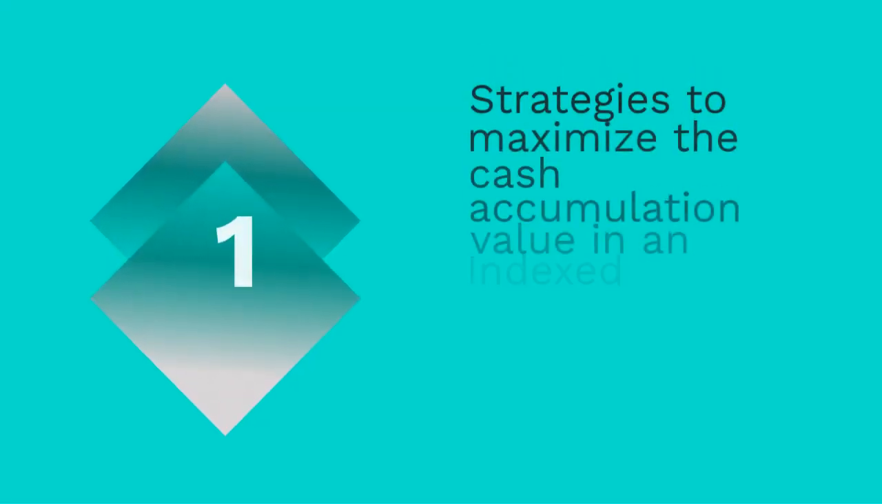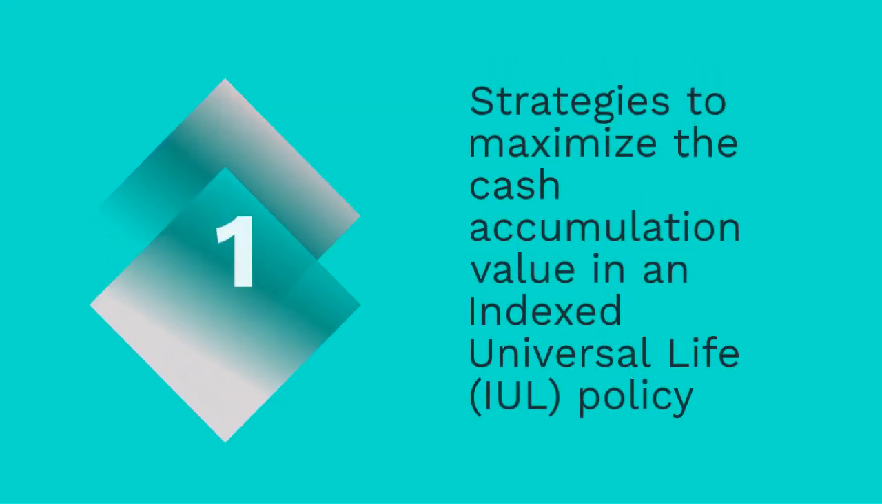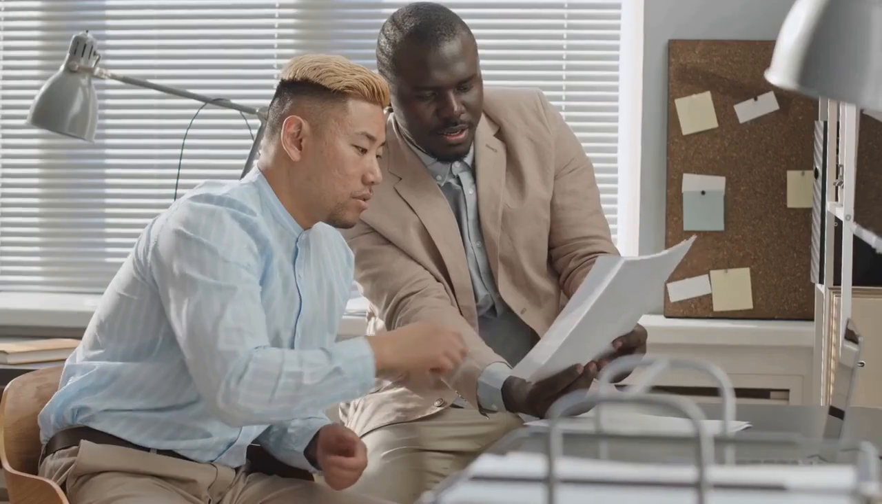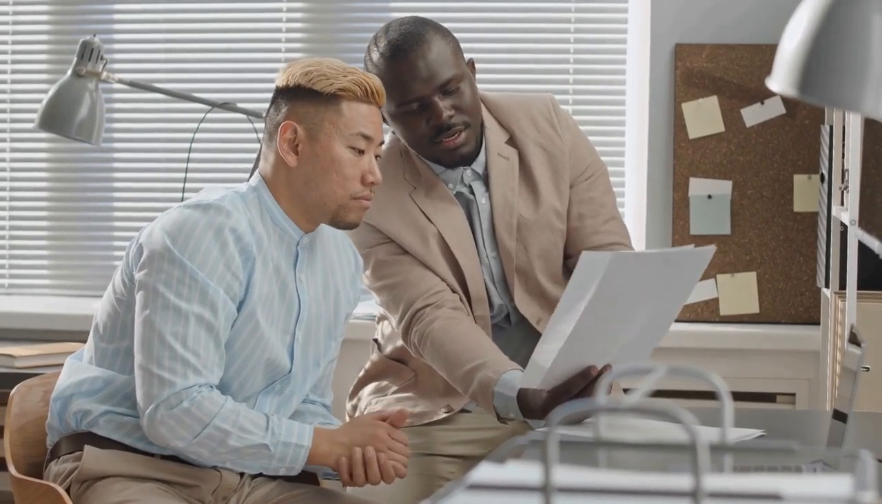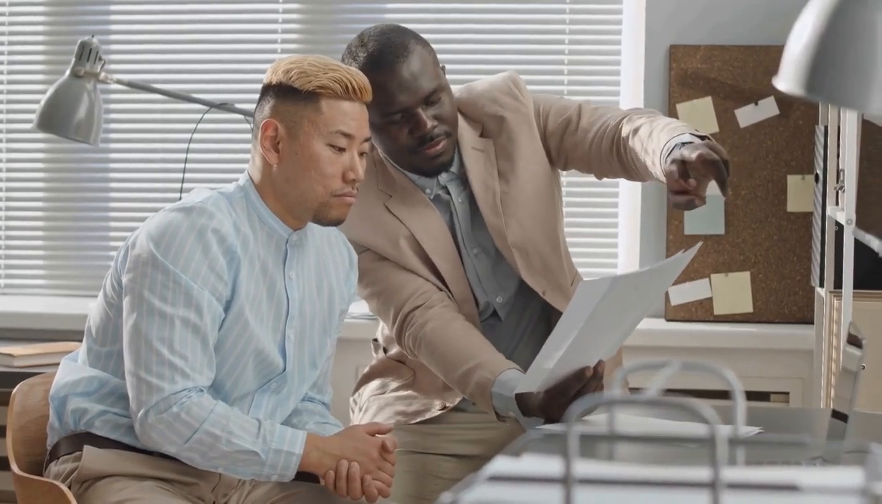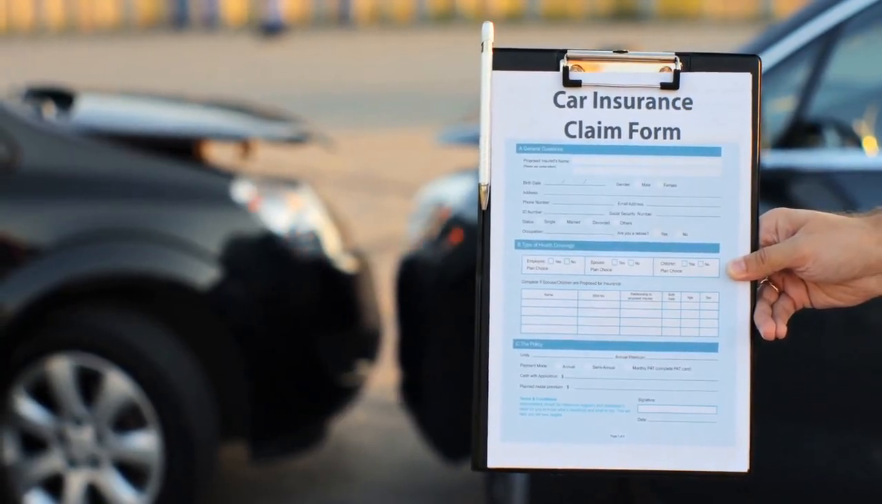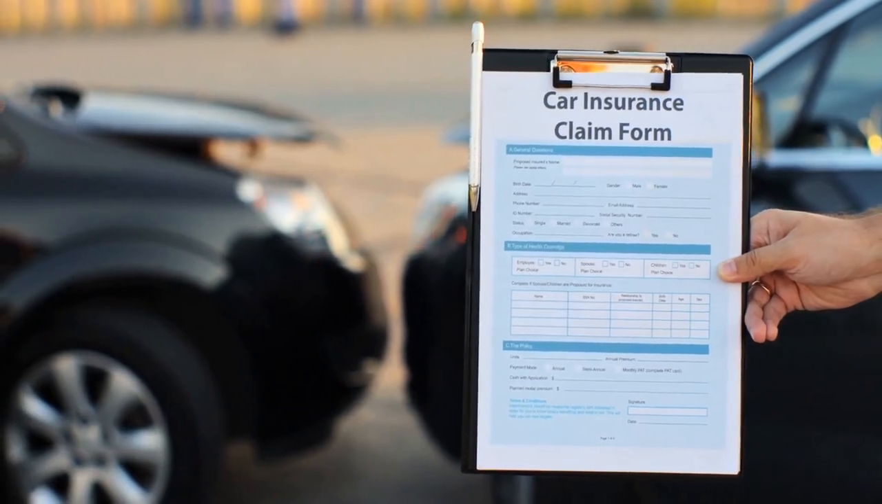There are several strategies that policyholders can employ to maximize the cash accumulation value in an indexed universal life, IUL, policy. First, regularly funding the policy with premium payments ensures a steady growth of the cash value over time. It's important to maintain consistency in premium payments to take full advantage of the policy's benefits.